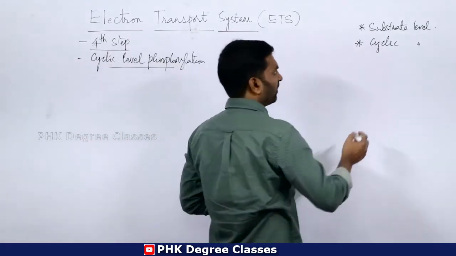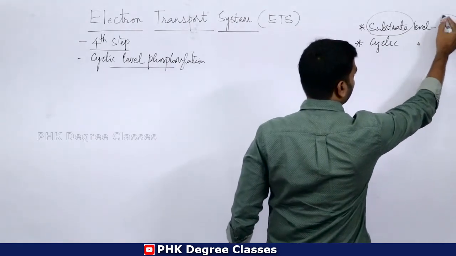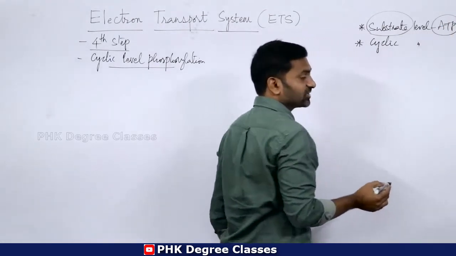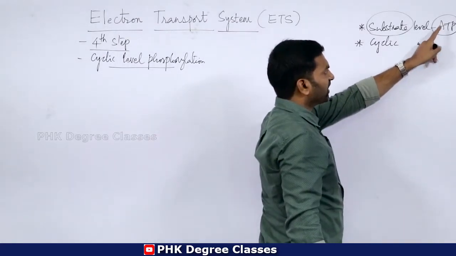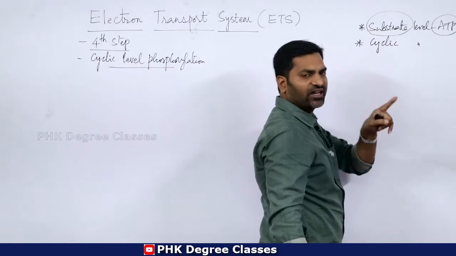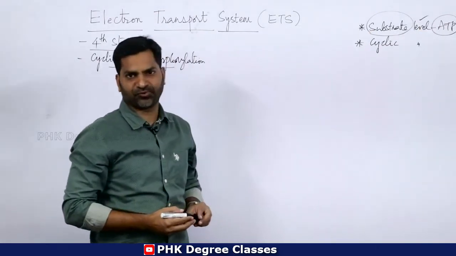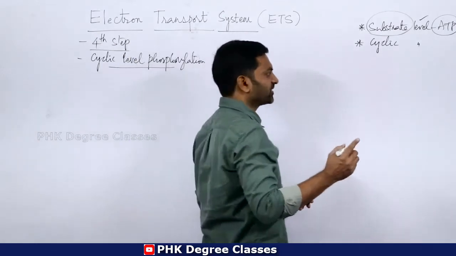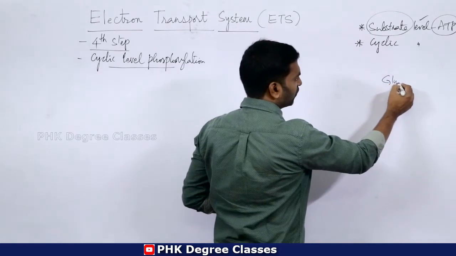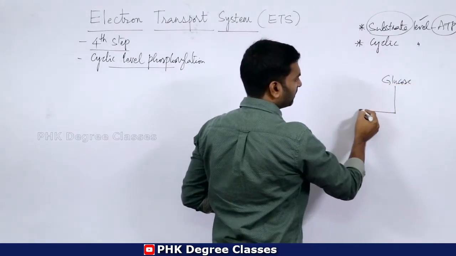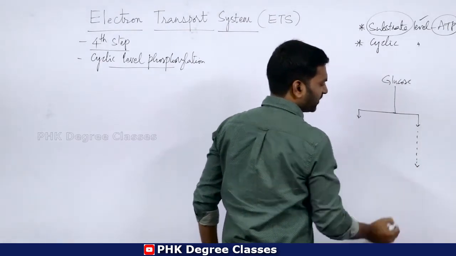Whenever the ATP is formed directly from the substrate, that kind of phosphorylation can be called substrate level phosphorylation. For example, in the glycolytic pathway, glucose goes through a series of reactions.